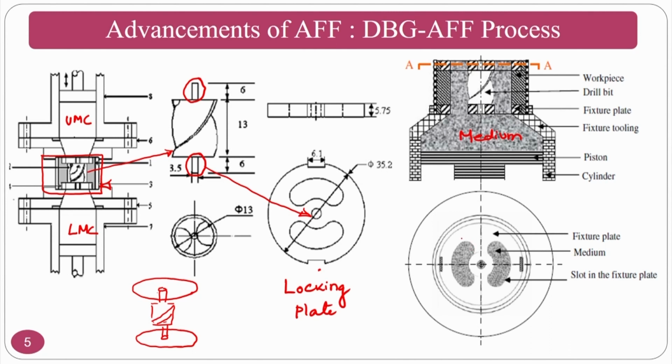What you have to see here is that two kidney shaped openings are there at the bottom and at the top, through which medium will come. So whenever the medium is coming out from the finishing region to the upper medium cylinder, whenever you are pushing from the bottom cylinder, this will become a split one. This split will come into the upper medium cylinder because the medium is a self deforming medium, and it is a freely flowing medium.